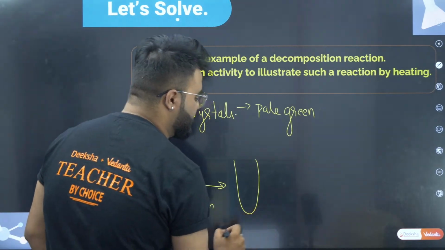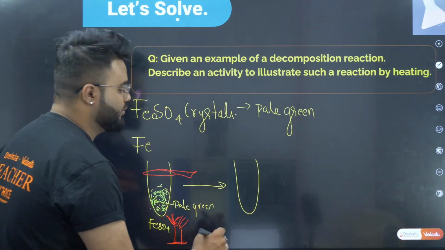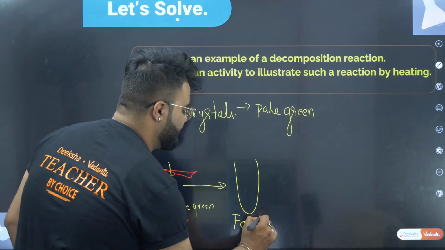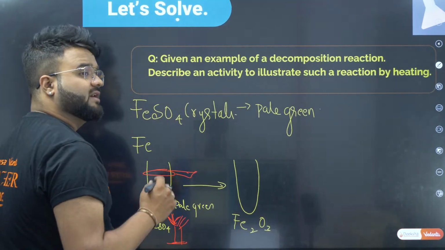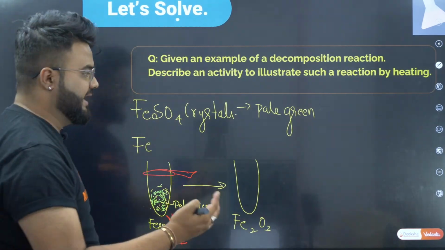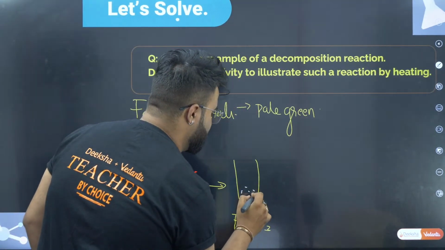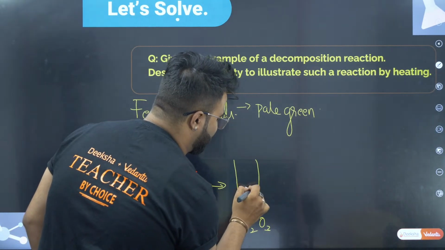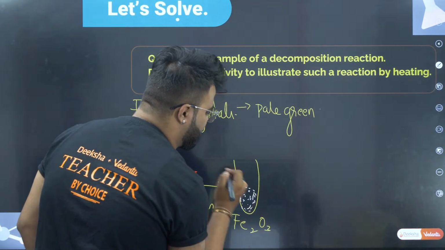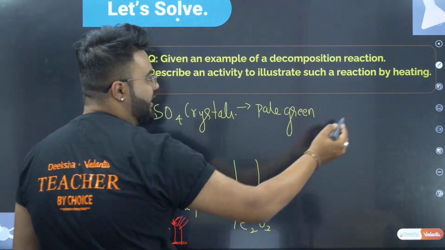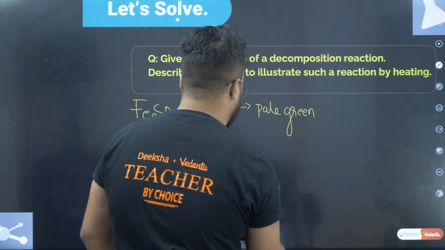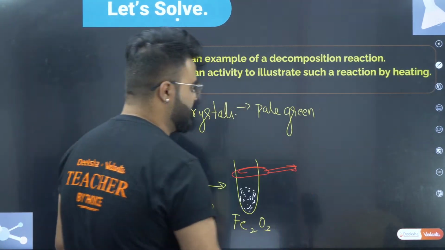After heating, it turns into Fe2O3, that is iron(III) oxide, which is a white crystal. It forms a dirty white brown color. It will give dirty white brown crystals. Okay, therefore this is the example you can illustrate.